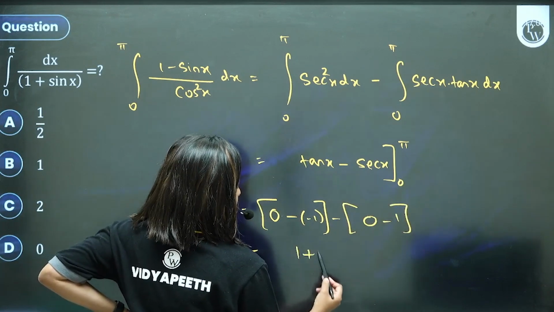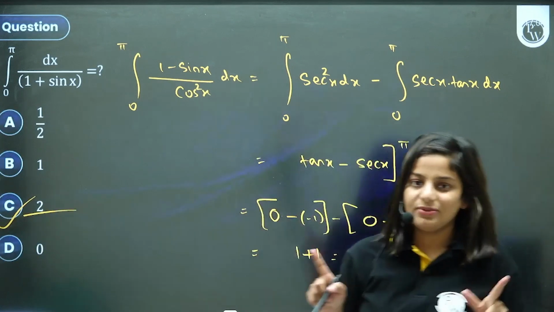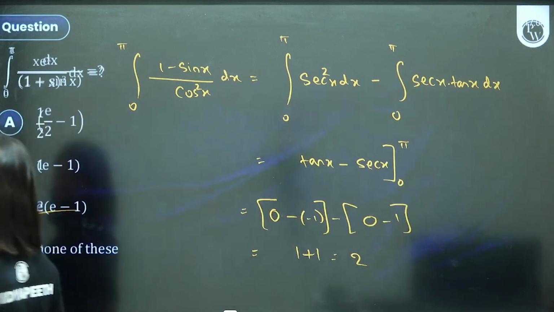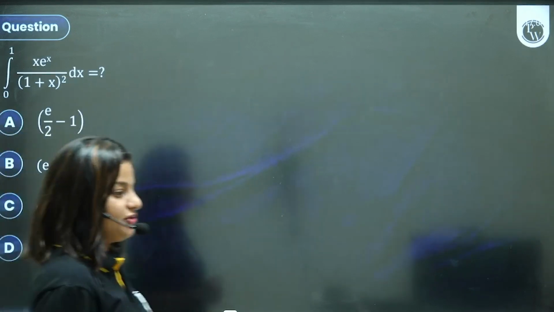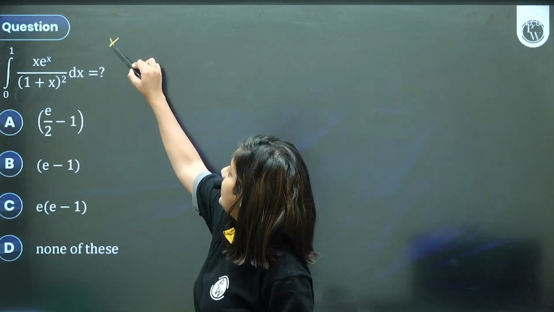1 minus of minus plus 1. I think 2 is the answer, option. But always cross verify whenever you have trigonometric functions calculations. Next one, integral 0 to 1 x into e raised to x upon 1 plus x square.